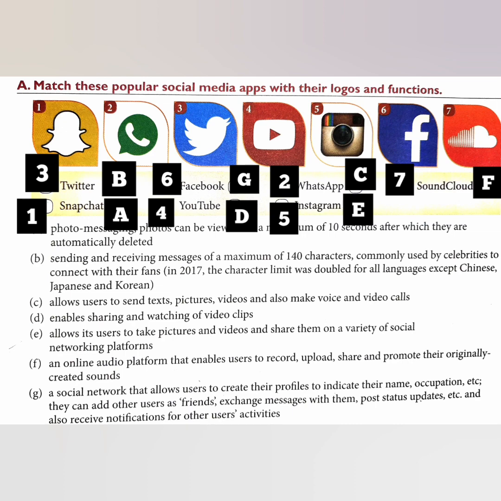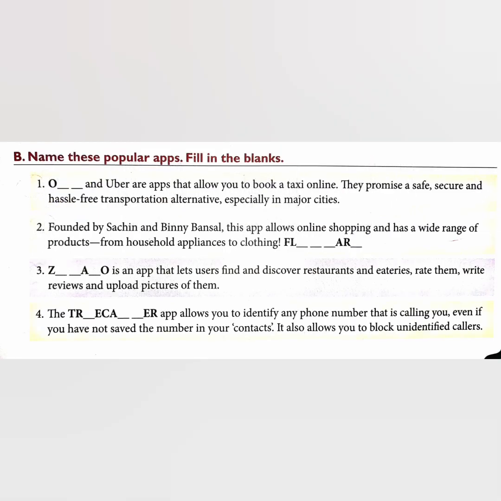Now students, let us discuss the next exercise, that is B. Name these popular apps, fill in the blanks. First one is blank and Uber are apps that allow you to book a taxi online. I think we all know that, right? The answer is Ola. They promise a safe, secure, and hassle free transportation alternative, especially in major cities. Next is founded by Sachin and Binny Bansal. This app allows online shopping and has a wide range of products from household appliances to clothing.